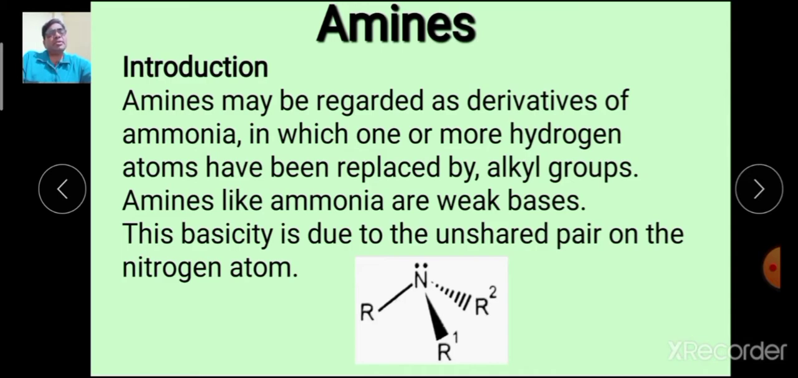Amines, you are familiar with the amines. Amines may be regarded as derivatives of ammonia, in which one or more hydrogen atoms have been replaced by alkyl groups. Of course, amines like ammonia are weak bases, and this basicity is due to the lone pair, that is the unshared pair on the nitrogen atom. Here this is the lone pair, okay, and this causes the basicity of these compounds.